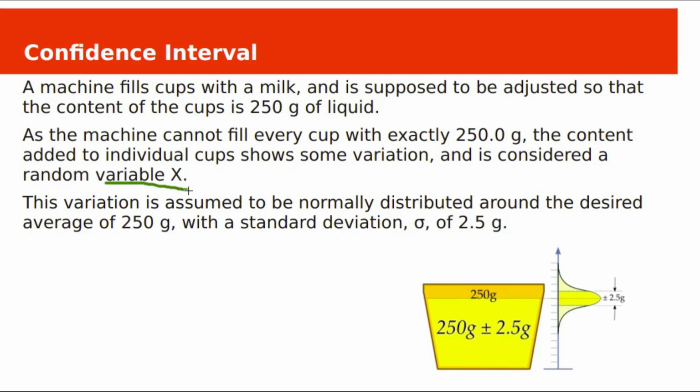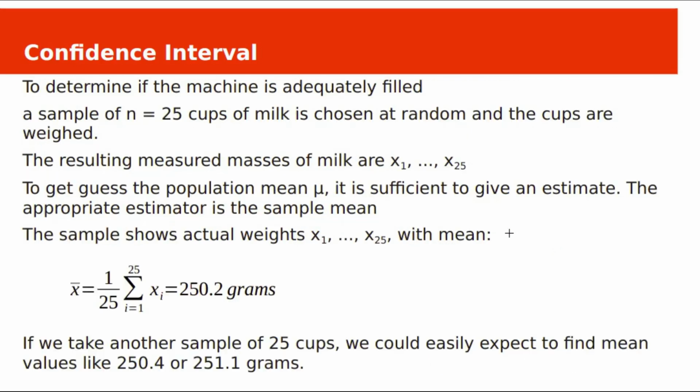This variation is assumed to be normally distributed around the desired average of 250 grams with standard deviation 2.5 grams. We need to test whether this machine fills the cup with adequate milk. A sample of 25 cups of milk is weighed. The resulting weights are, suppose, x1, x2 and so on, x25.